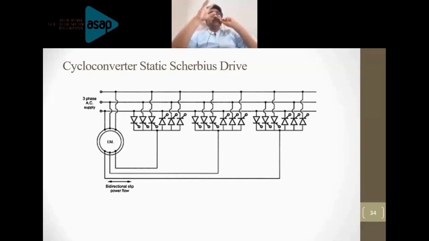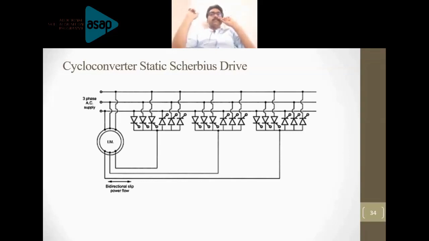The second drawback is given here. Obviously, if you want to have a bidirectional power flow, then you need to have a controlled rectifier at both sides, right? And since you are going to have a controlled rectifier which is replacing the uncontrolled rectifier, you are going to replace the diodes by thyristors. That will increase the cost, and it will increase the control circuit system also, right? That is the second point. Go to the next slide.